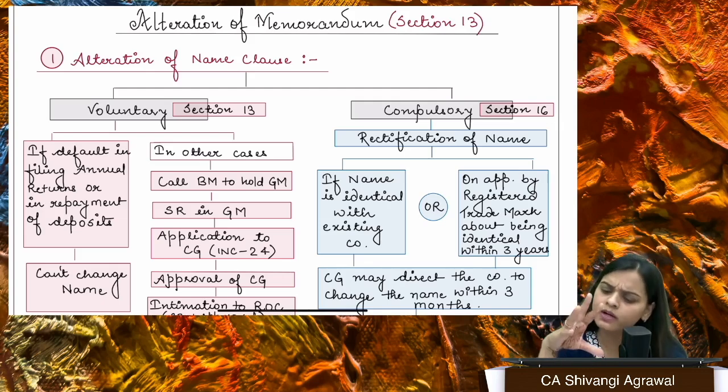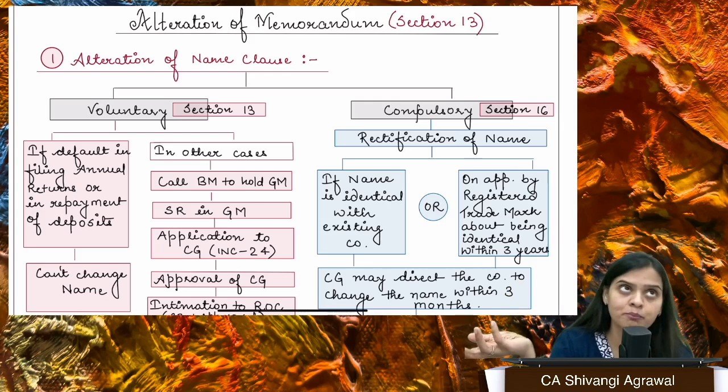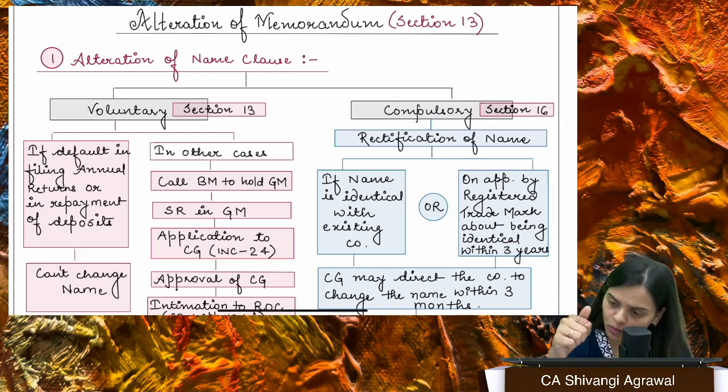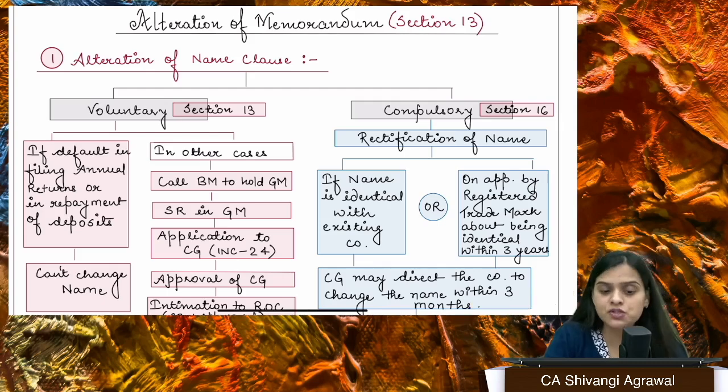However, if you're just converting a private company into public company, you're not exactly changing the name. But supposedly the company's name is ABC Private Limited. You're making it a public company. So what will you do? Delete this private and the name of the company now will be ABC Limited. So for this, you don't need CG's approval. Okay, for this, you don't need CG's approval.